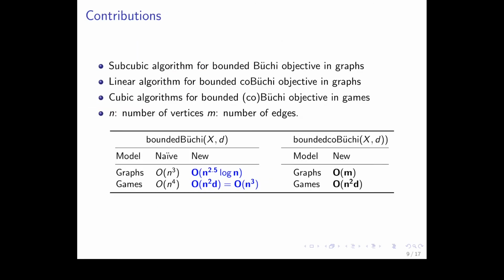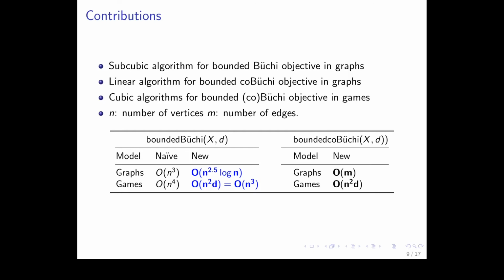Okay, so now let's summarize our contributions very quickly. First of all, we considered the bounded Büchi objective in graphs. Here, the naive algorithm is an n-cubed algorithm, and we provide a subcubic algorithm. We improved the naive algorithm by a factor of about square root n. And then in games, there is a very naive algorithm in n to the 4, and we improved this algorithm to get an n-cubed algorithm.